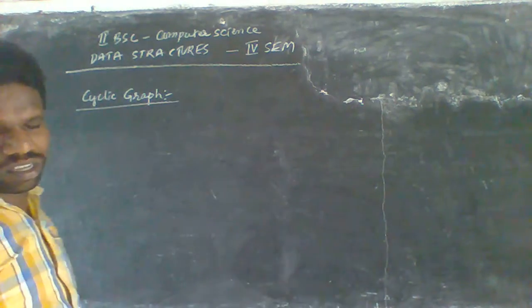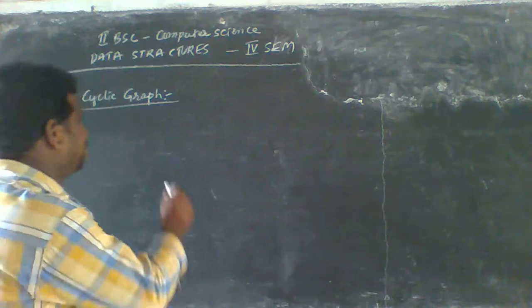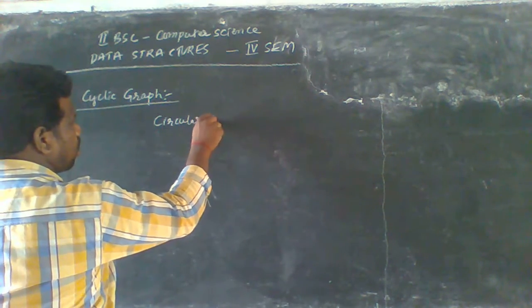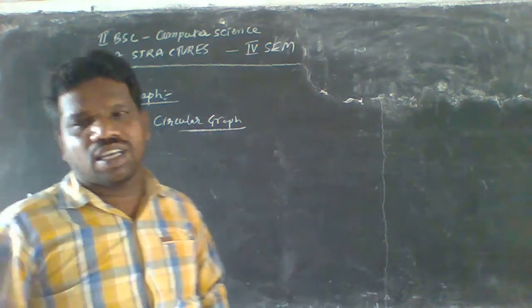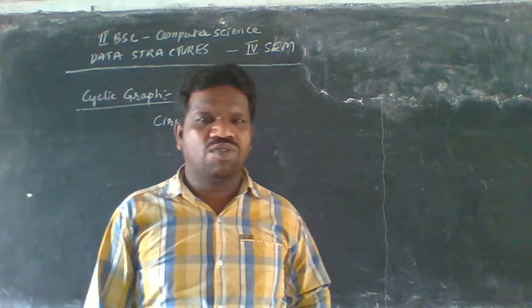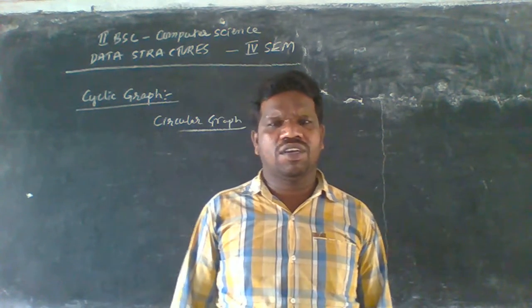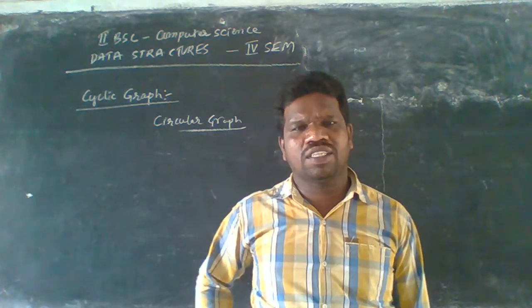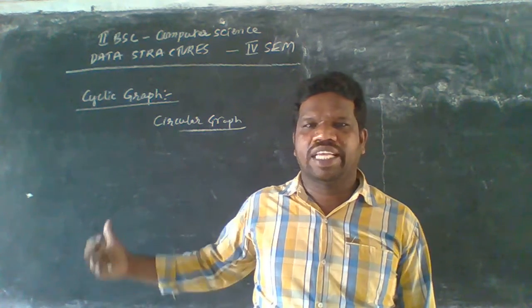Okay, cyclic graph. A cyclic graph is also known as a circular graph. What does circular graph mean here? Whenever the graph starts from one node and also ends at the same node, we call it a circular graph, or also a cyclic graph.